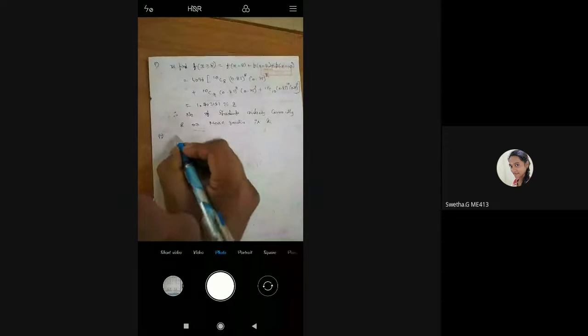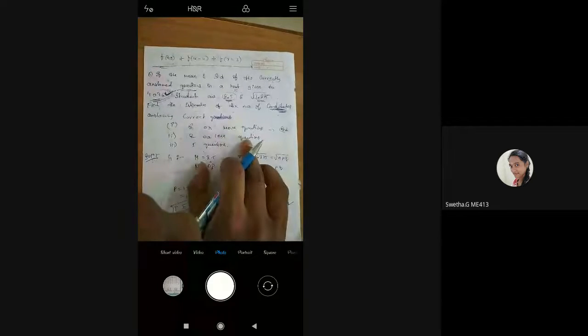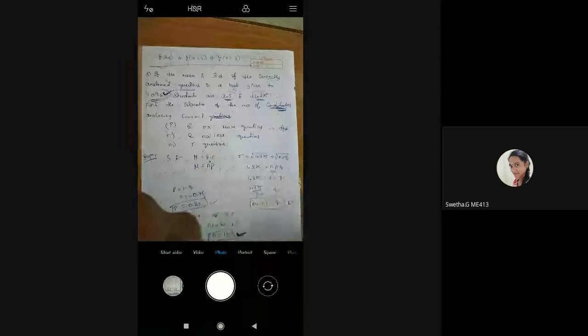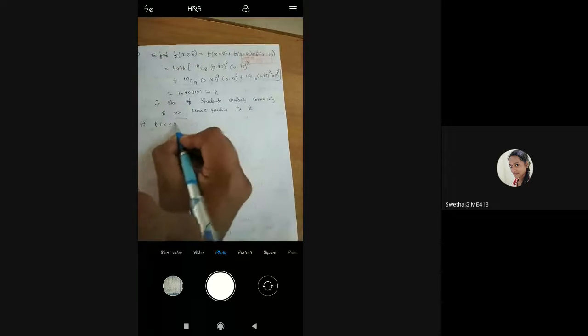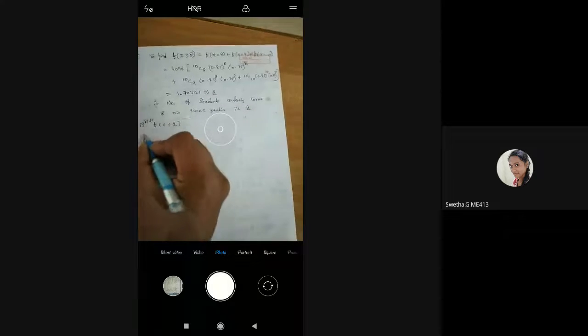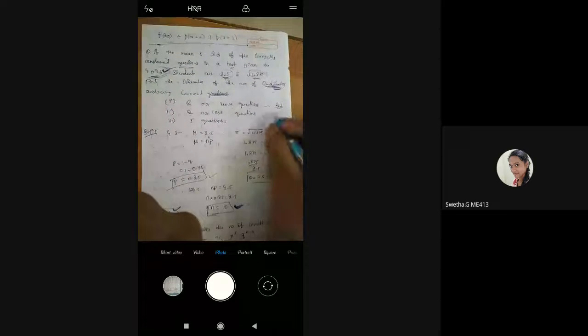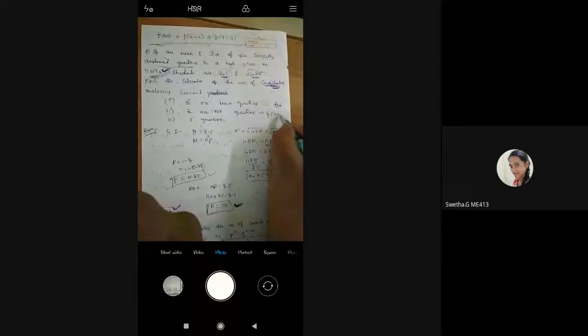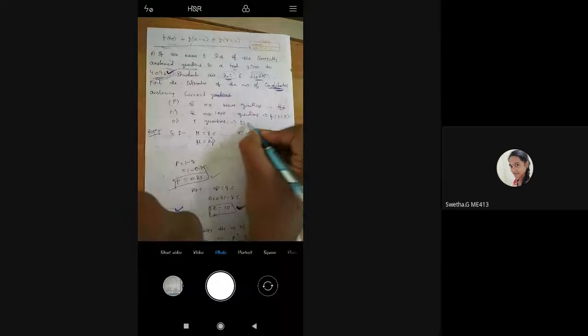Similarly, case 2. What we need to find? 2 or less questions, so less than or equal to 2. The second one is f of x less than or equal to 2. This is for homework, you need to do next. Third one is exactly 5 questions. For less than or equal to 2, you need to find 0, 1, 2. That's all. Next, exactly 5 questions, so only one is enough.